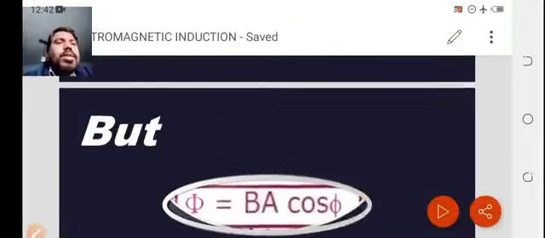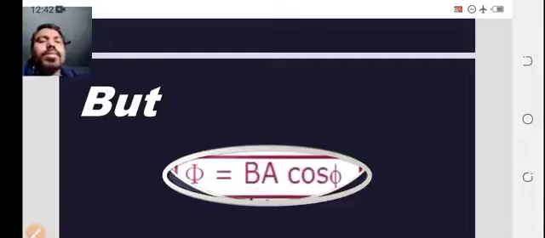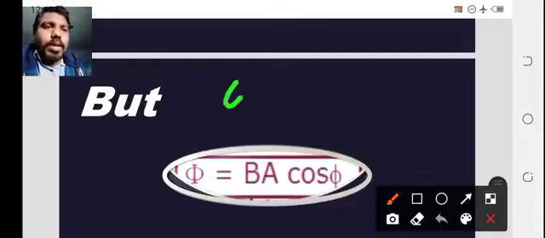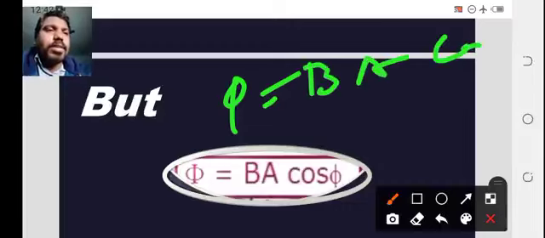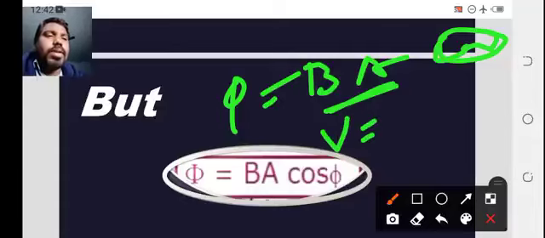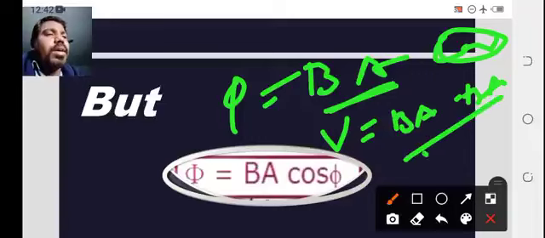Here is the thing you need to understand: phi minus phi naught. Phi equals BA cos theta; leave the cos theta, so phi equals BA. Therefore the induced EMF V equals BA minus BA naught by t minus t naught.